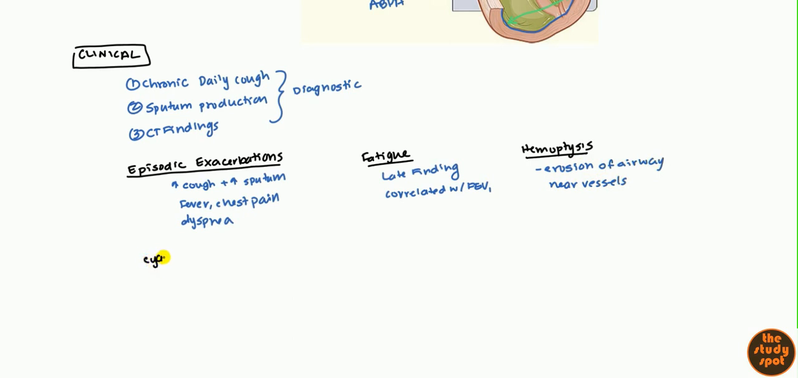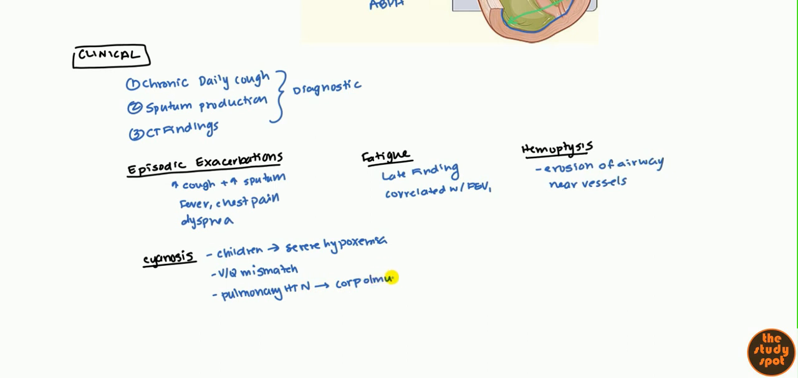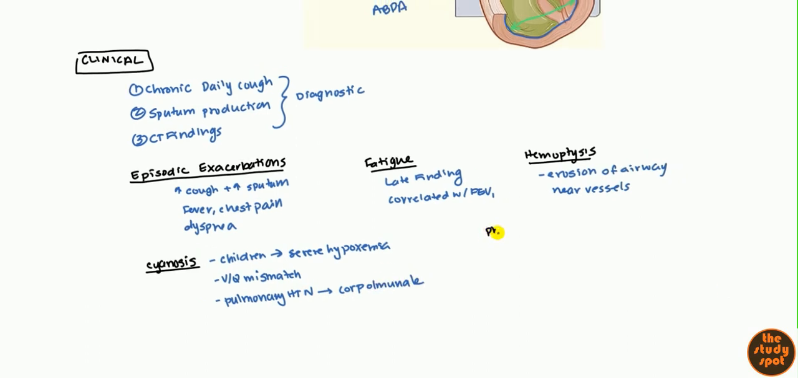Now, cyanosis can occur. However, this is usually found in children, and they can have severe hypoxemia. So that's something to watch out for. And usually this is due to some ventilation perfusion mismatch. So they might have perfusion of blood going to a certain area of the airway, but no air, or vice versa. And this eventually can lead to pulmonary hypertension. And of course, pulmonary hypertension for a long period of time leads to cor pulmonale, which is right heart failure. So that's the cyanosis there.